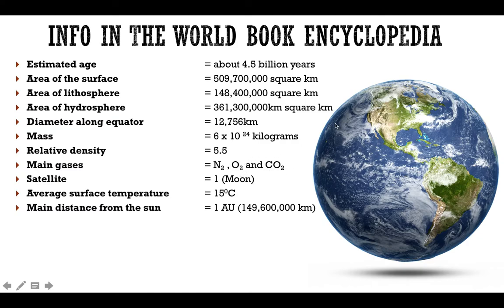Our Earth has only one satellite, the Moon. The average surface temperature of Earth is 15 degrees Celsius, and the distance between Sun and Earth is 1 astronomical unit. AU means astronomical unit, which is 149,600,000 kilometers. Do remember this data, because questions may be asked in the SEE examination based on this information.